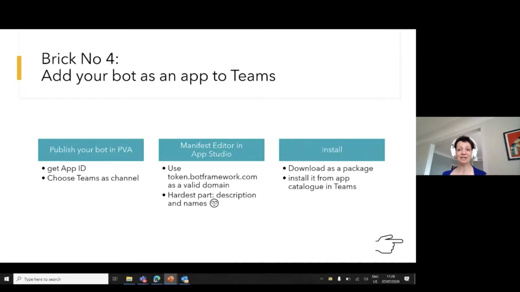Okay, so I first thought that I could just install this app, but it turned out that I needed to download it as a package. So I got a zip file and then uploaded this zip file again. Don't know if they fixed this issue by now, but this at least is my experience from 10 days ago.